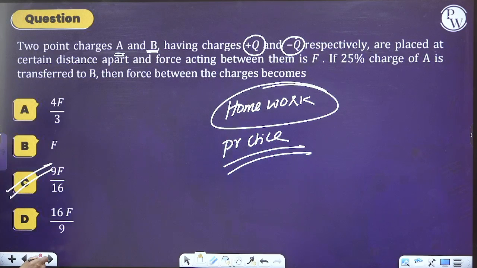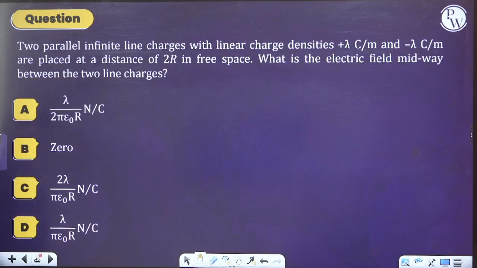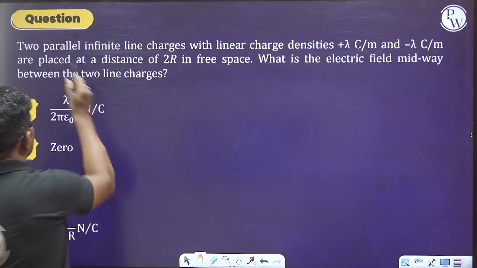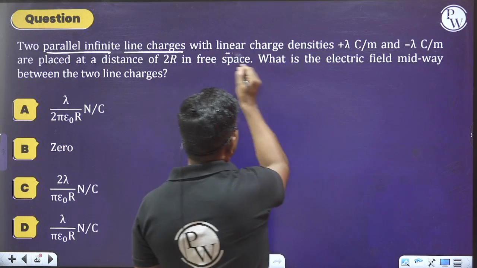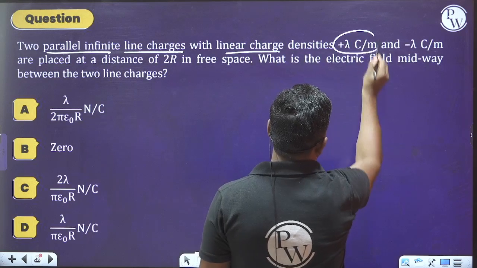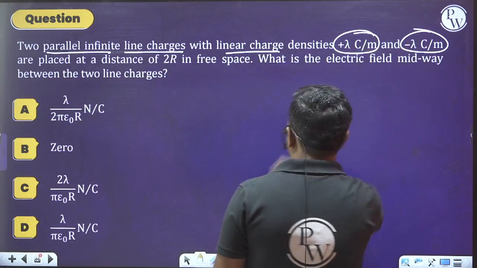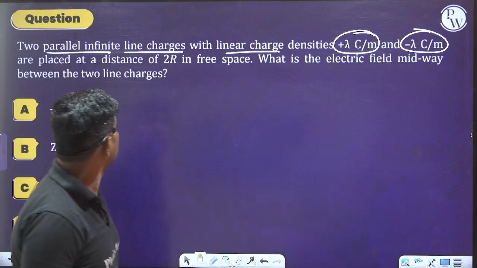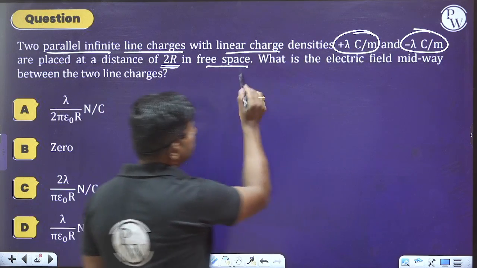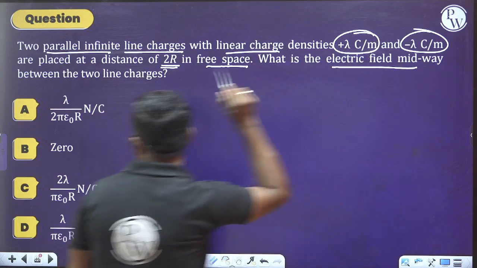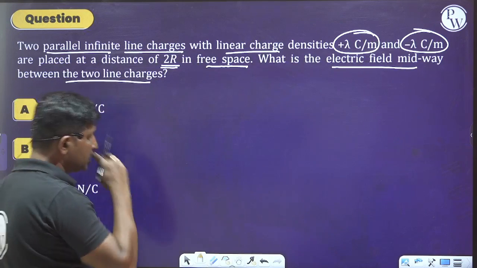Let's see the next question. Please observe this. Two parallel infinite line charges with linear charge densities plus lambda coulomb per meter and minus lambda coulomb per meter are placed at a distance of 2r in free space. What is the electric field midway between the two line charges?